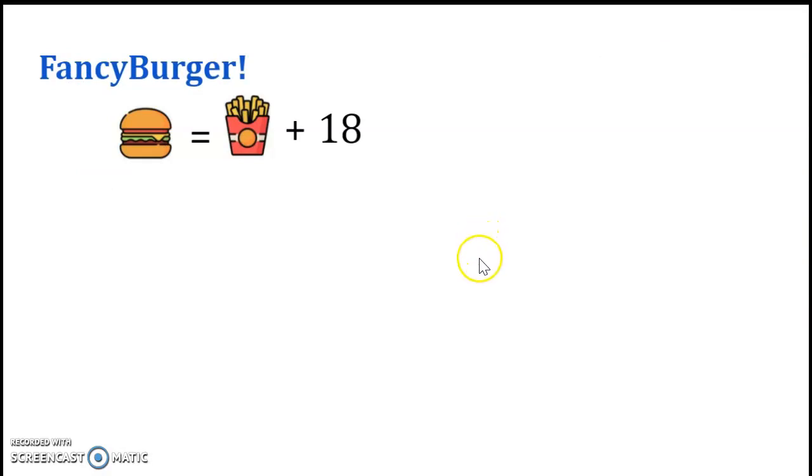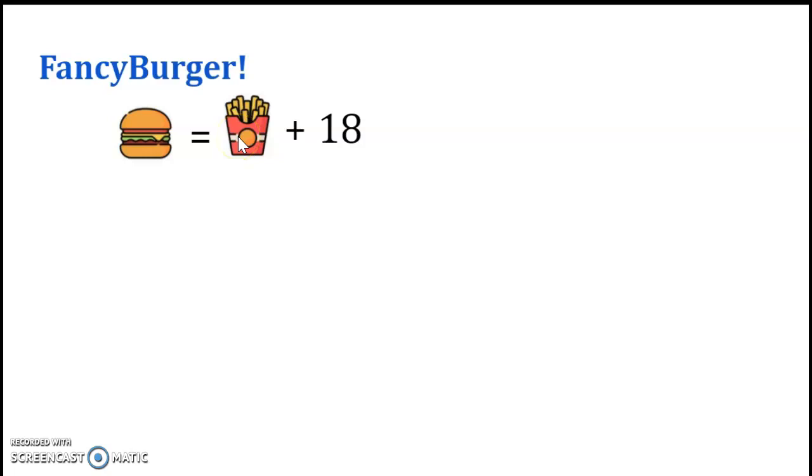Okay, what about this fancy burger? This is one of those double patty, with super duper fancy cheese and all the stuffings and all these other condiments and super duper big, and this costs a whole lot more. And the cost of this fancy burger is same as cost of supersized French fries plus 18.